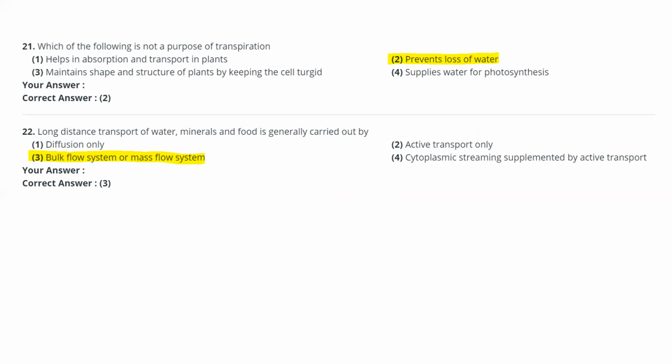Diffusion will be for very short distances, that means millimeter distances only. Even facilitated diffusion, osmosis, and active transport work only over such short distances.